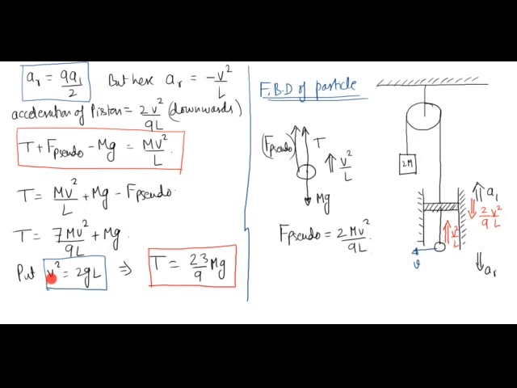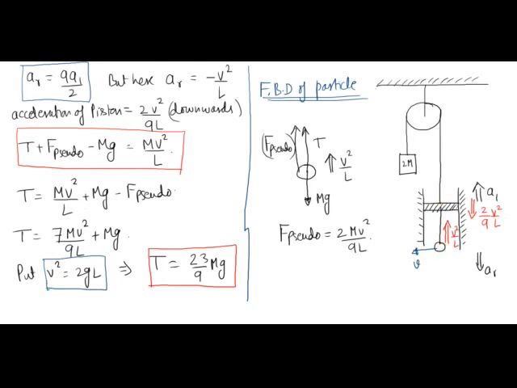But I know that v square is equal to 2gl when the string is vertical. This I derived on the previous page. So if I put v square equal to 2gl in this relationship, I will get T equal to 23 by 9 mg. In this way I can calculate the tension at the position when the second thread, which is connecting the piston and this particle, becomes vertical.